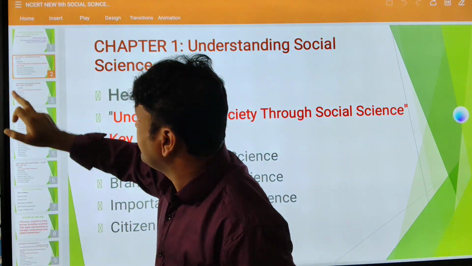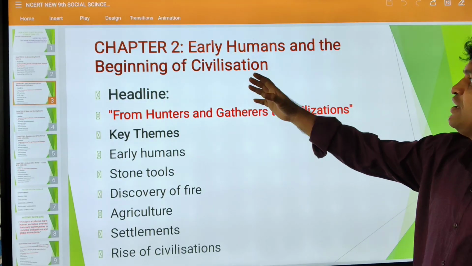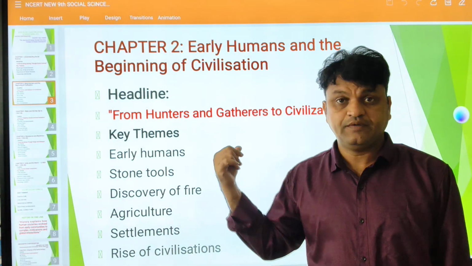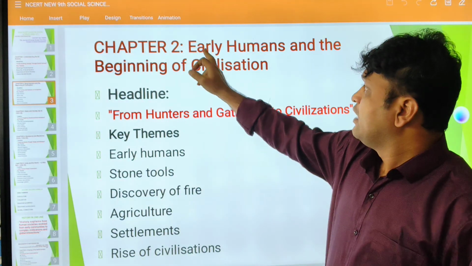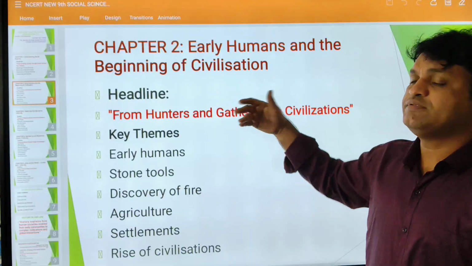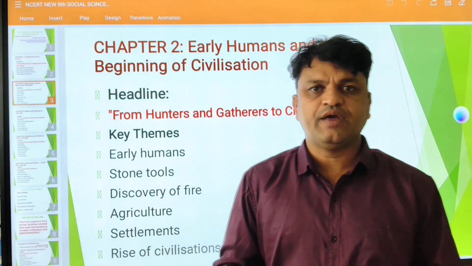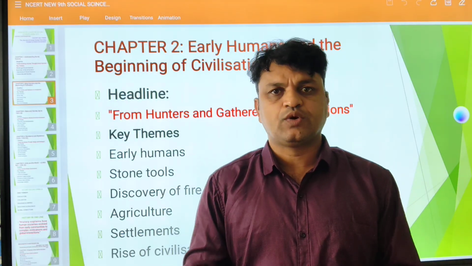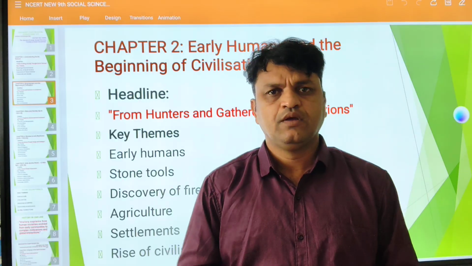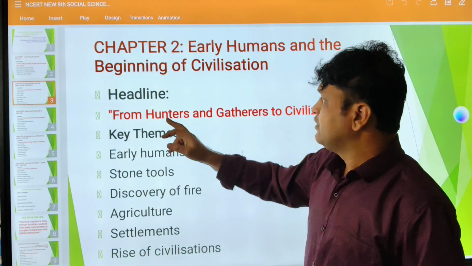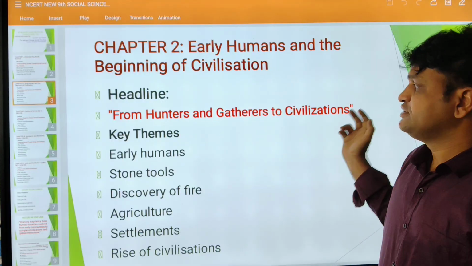Coming to the second chapter, chapter 2 deals with early humans and the beginning of civilization, which is the big thing I told you in the first slide, right? So early humans, and what is the beginning of civilization? What do you mean by civilization? Civilization is the modern form of society where big infrastructure was there, road connection, electricity, everything, an advanced form of society, we can say, right? Then what is the headline? From hunters and gatherers to civilization.